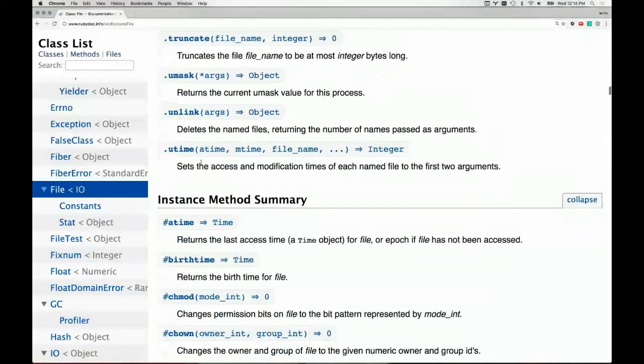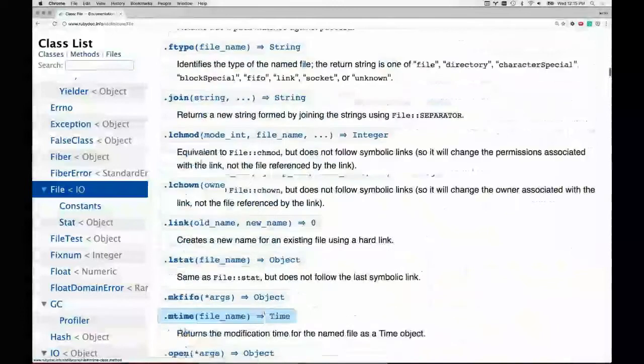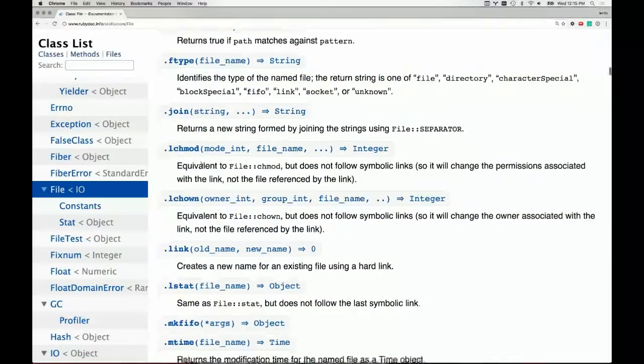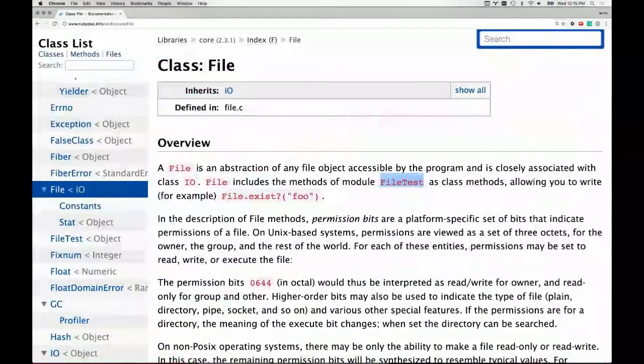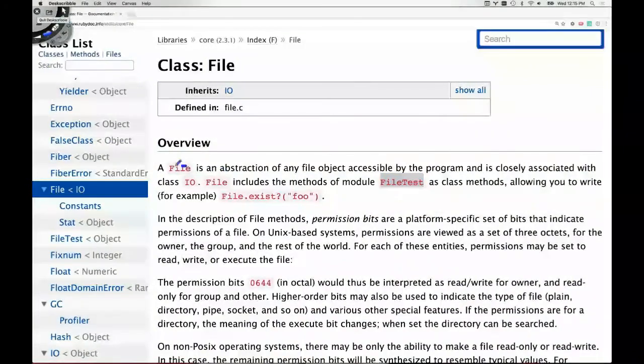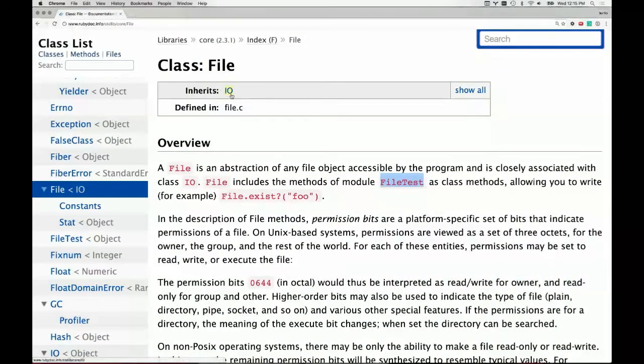A lot of times what's difficult is you can't see all the methods that you would hope to see here, right? And the reason for this, and there's a little tip at the beginning, it says the file is an abstraction of this, and it's closely associated with the IO class. So file inherits a lot of features from the IO object.